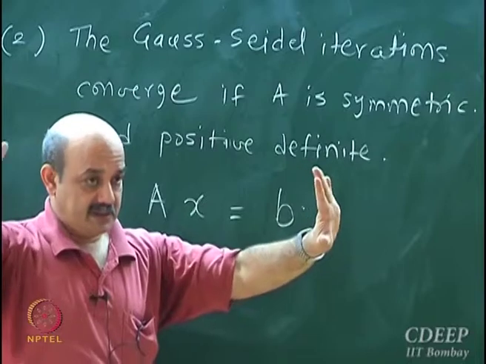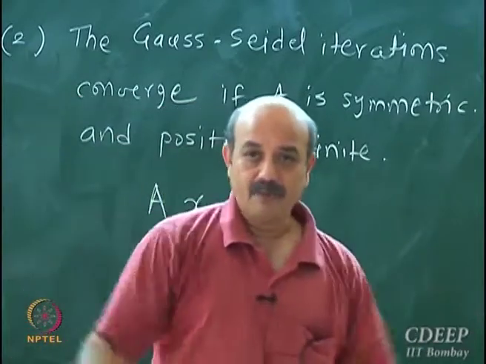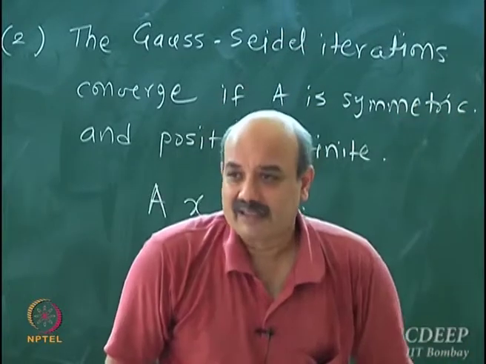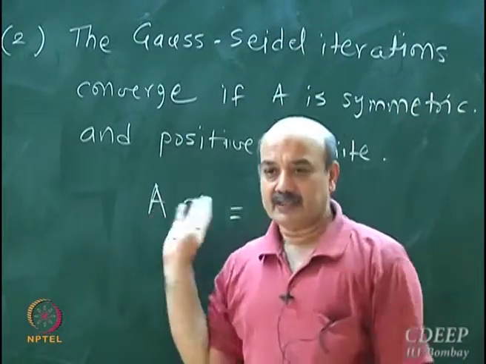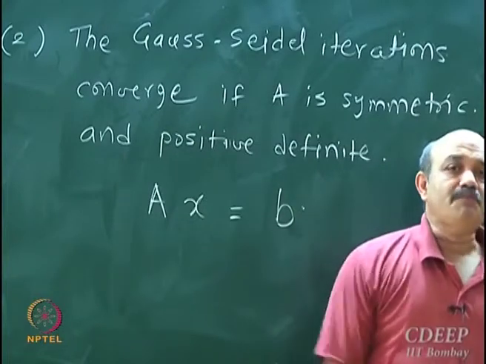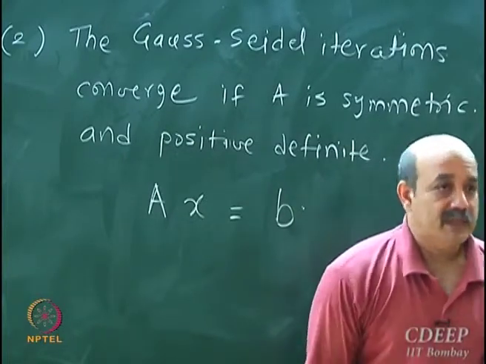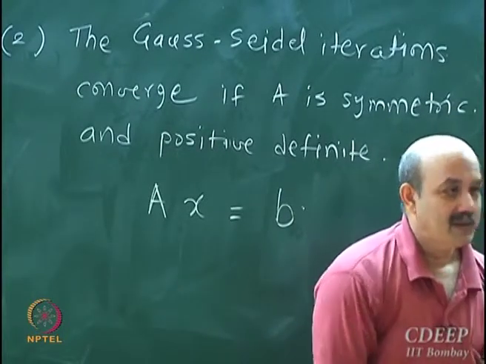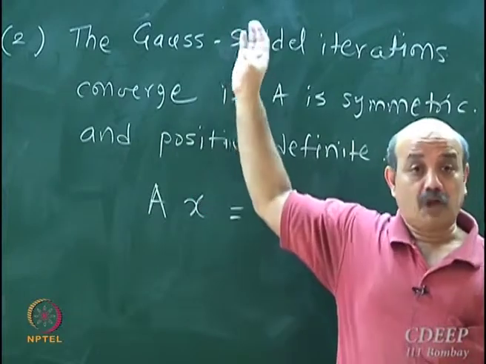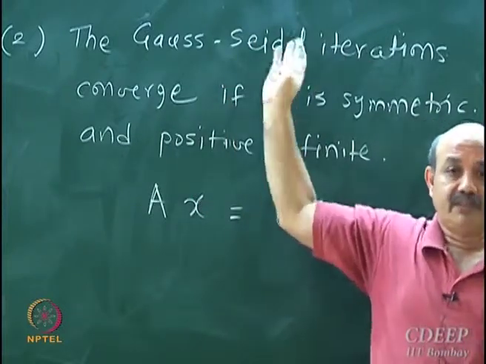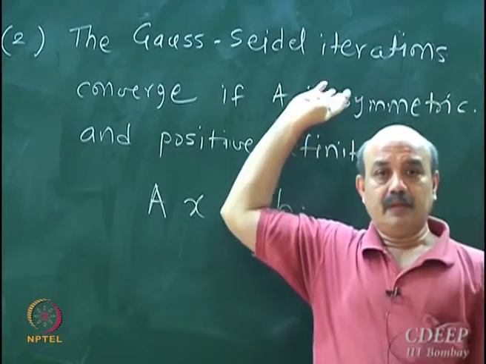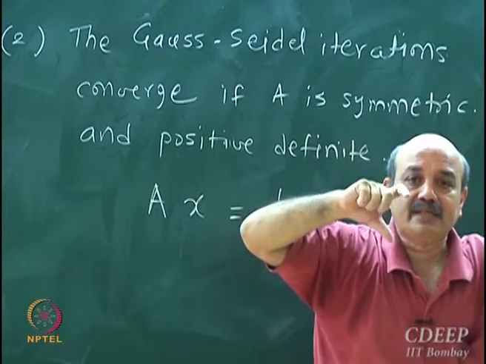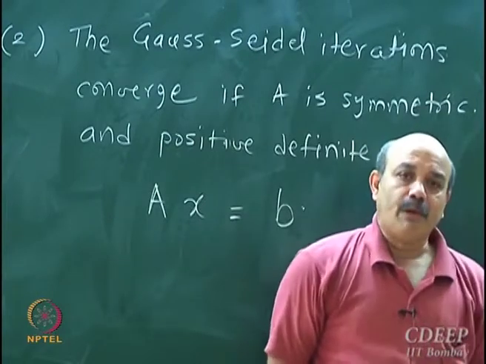A is a square matrix. I am not talking about least squares now, where we had a tall matrix. My given problem is such that A is not symmetric positive definite, but I know that the Gauss-Seidel method will converge if the matrix in my problem is symmetric positive definite.